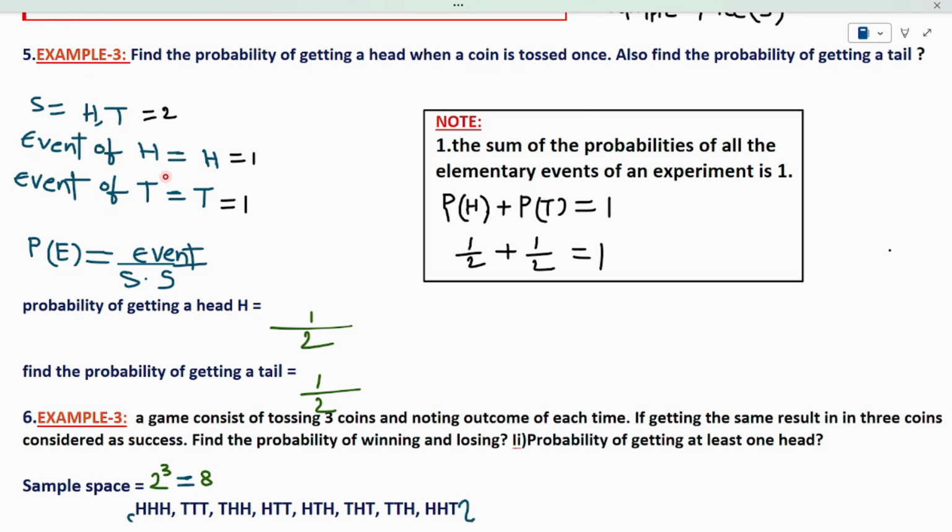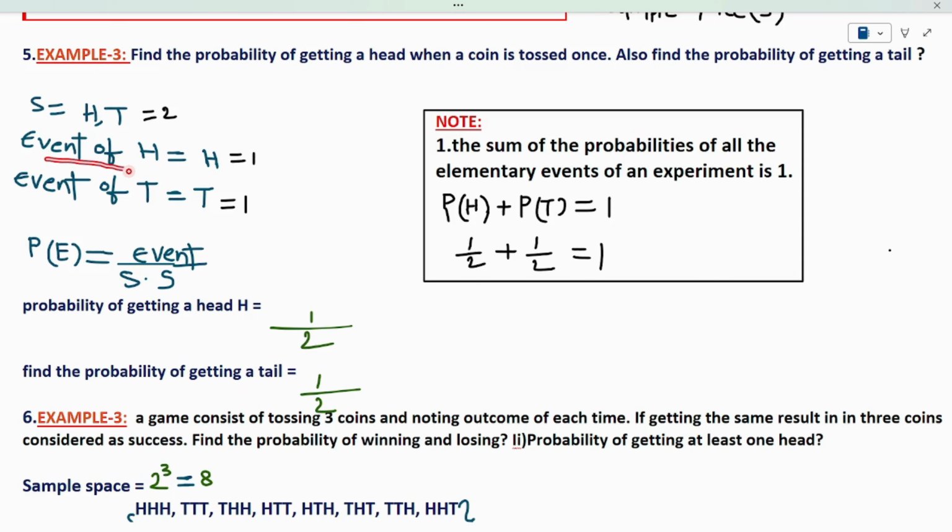We have to find the event of H or event of tail. The maximum possibilities I have are two, so it can be head or it can be tail. So my sample space will be 2.